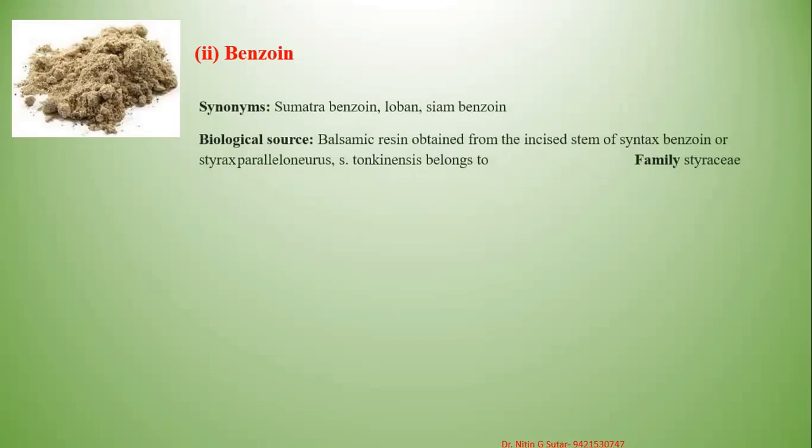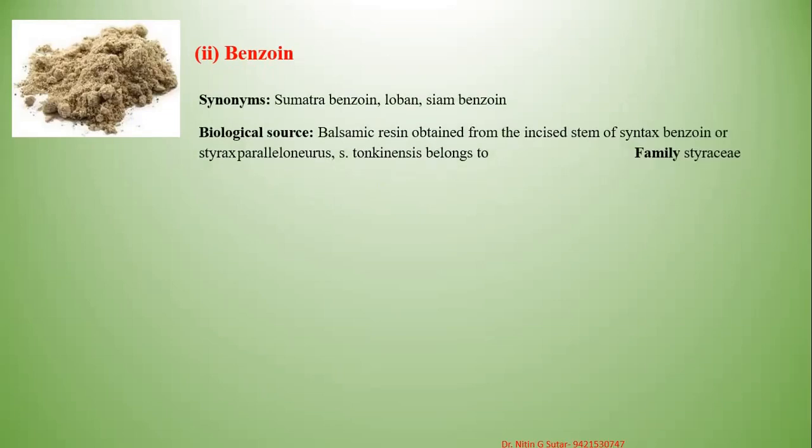Now the next drug is benzoin. The benzoin can be obtained naturally, and it can also be prepared by synthetic reaction. The benzoin obtained naturally is brownish or grayish brown in color, and the one prepared by synthetic reaction is white in color. The synonyms of benzoin are Sumatra benzoin and Loban Siam benzoin. These are the two forms of benzoin: Siam benzoin and Sumatra benzoin.